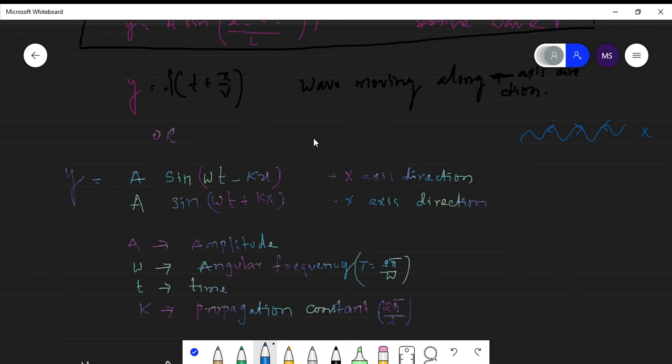Or generally the wave function can be written as a into sine of omega t minus kx. This is moving along the positive x-axis direction. A into sine of omega t plus kx is moving along the negative x-axis direction. Here what is a? A is the amplitude, omega is the angular frequency, T is the time period, and k is the propagation constant of the medium, which can be written as 2 pi by lambda.